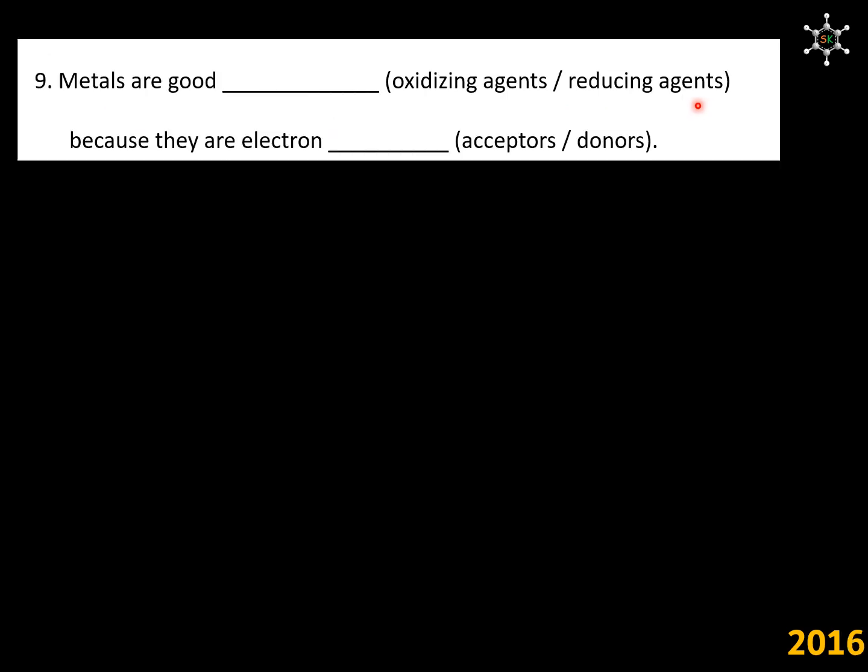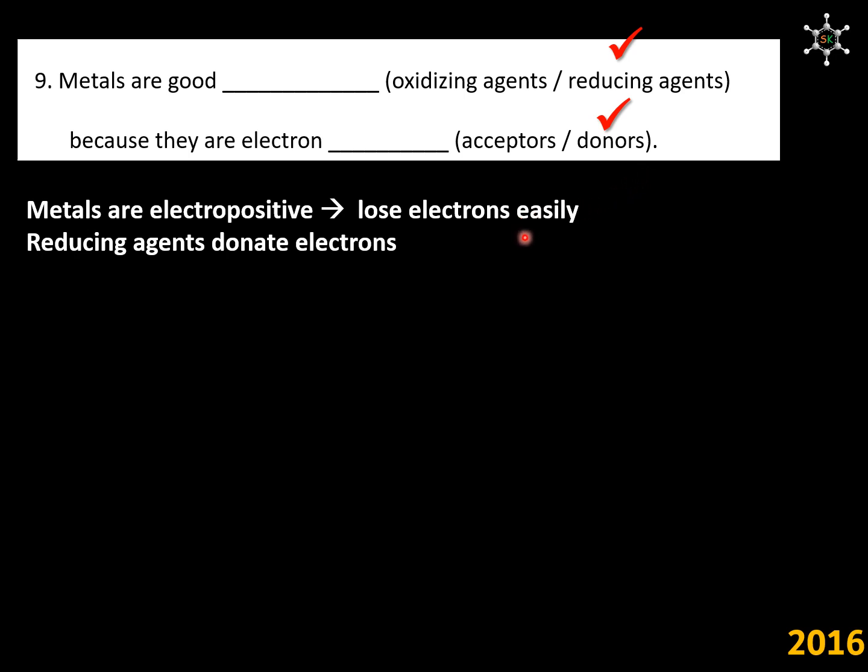Metals are good reducing agents because they are electron donors. We have chosen these options because we know that metals are electropositive in nature. They prefer to lose electrons. Also, we know that reducing agents donate electrons.